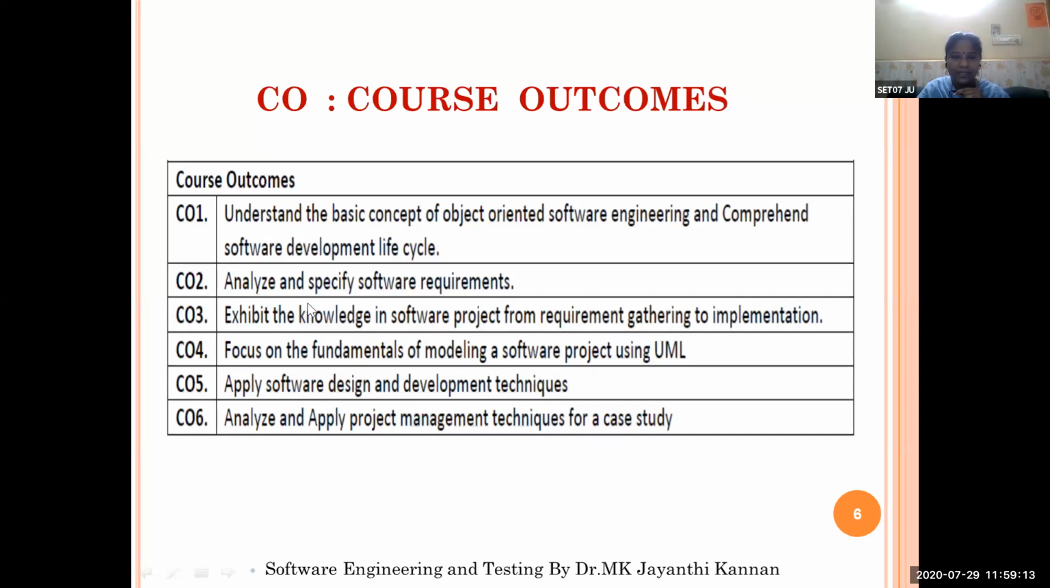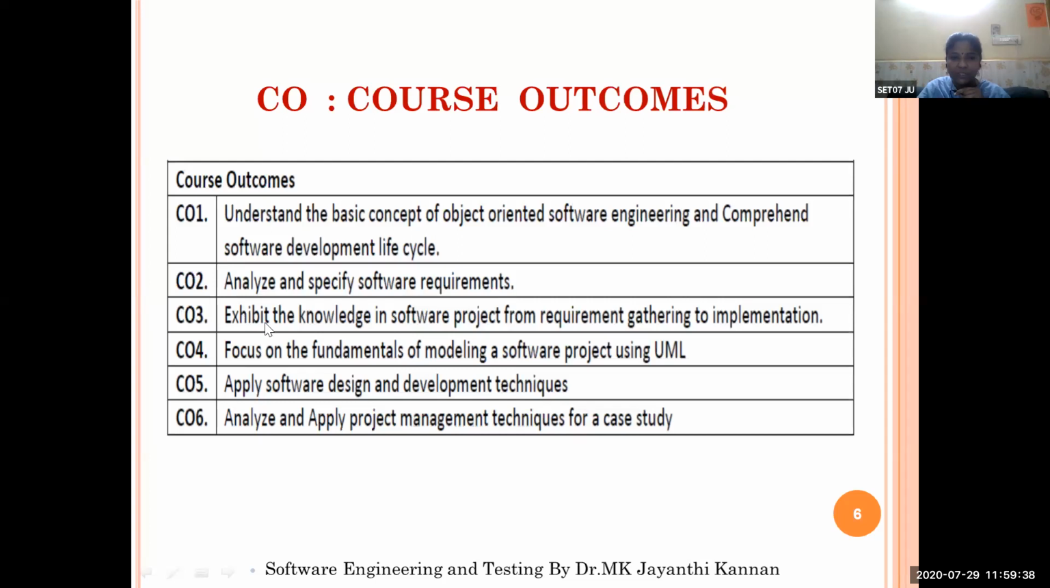The second course outcome is analyze and specify software requirements. Whatever the problem given to you, you should be able to analyze the given problem and specify the needs of the project. Because in our course we are going to study software requirements very broadly in chapters 2 and 3. Here we will be studying functional requirements, non-functional requirements, various parameters, all those things.